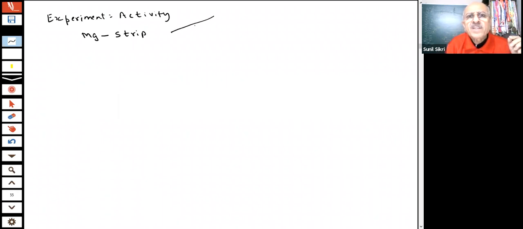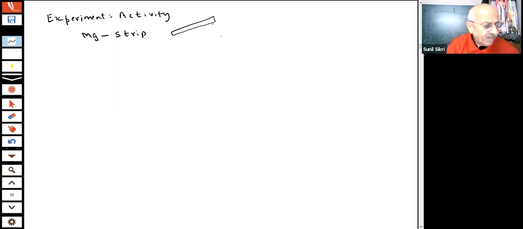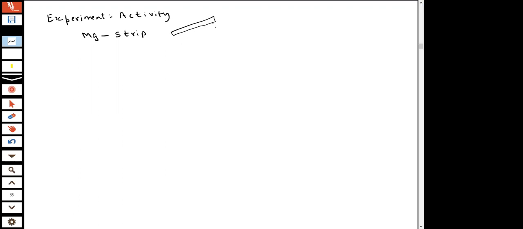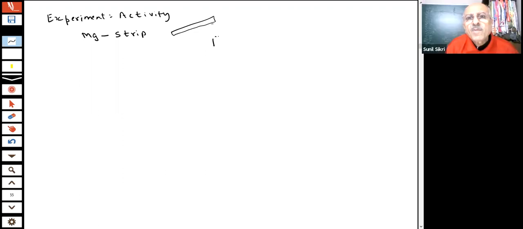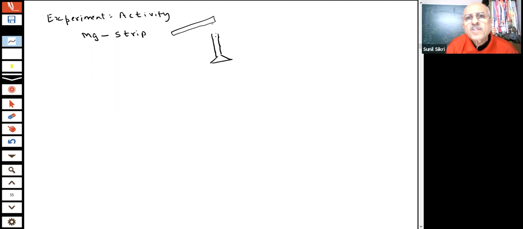It looks something like this. In the lab, you have a magnesium strip. And student, heat it, burn it. This is my burner, student.